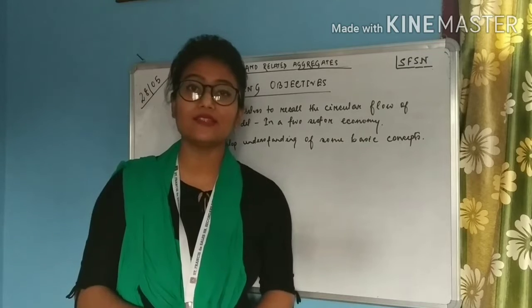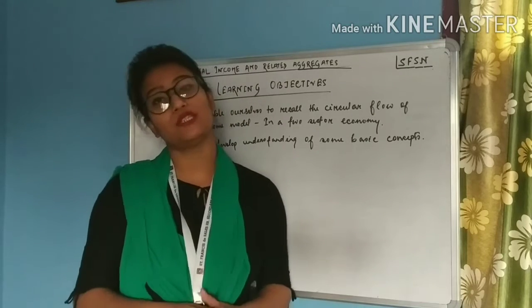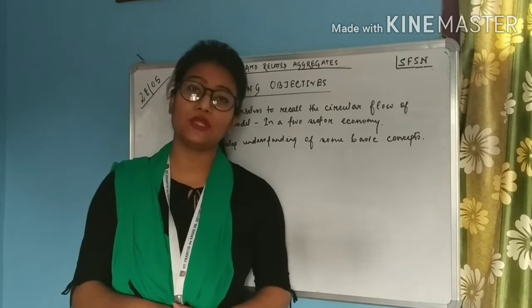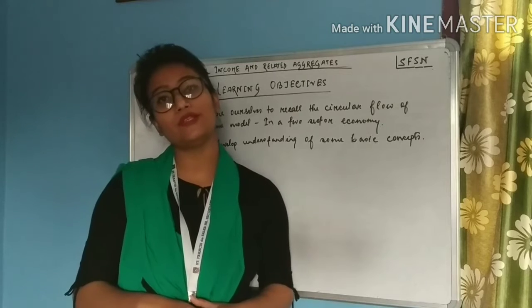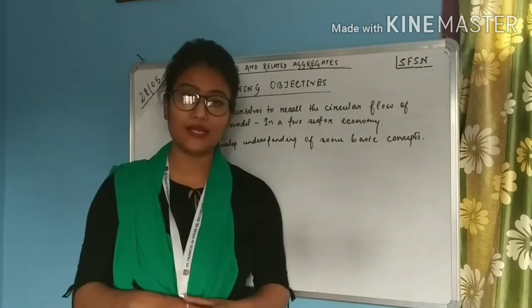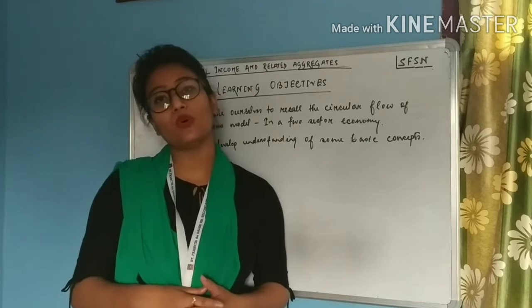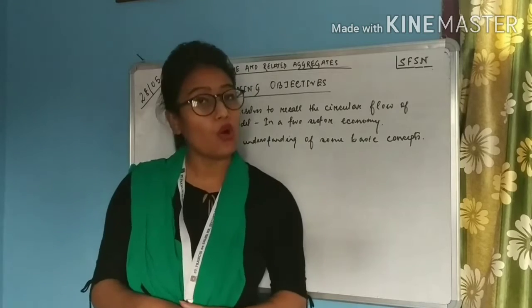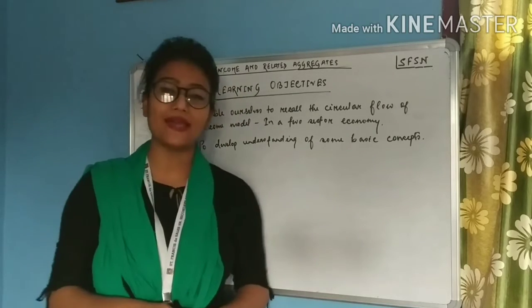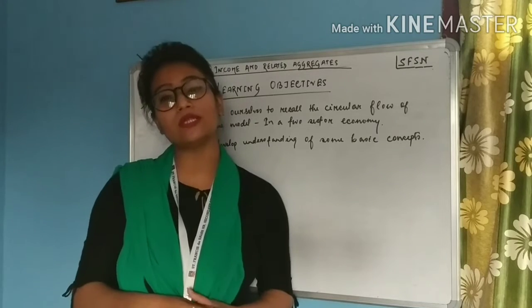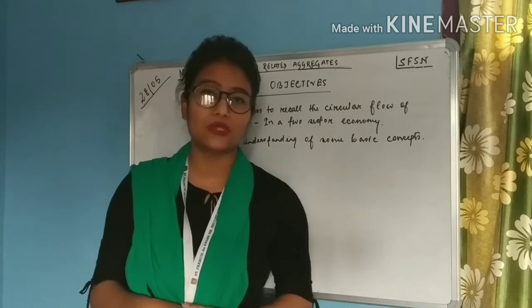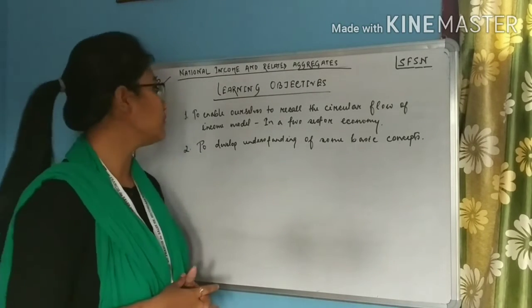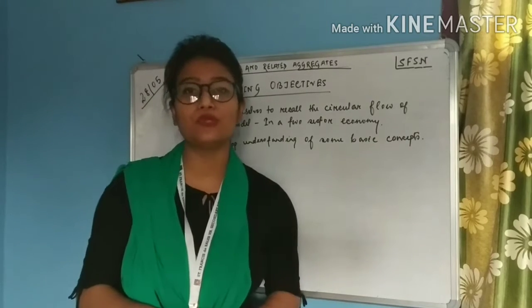Students, in our last class we completed the chapter Determination of Income and Employment. We even did our recapitulation of all the concepts related to excess demand and deficient demand in our last class. So, as already told, today we are about to continue with the remaining portion of the chapter National Income and Related Aggregates. So, students, the learning objective of today's class is to enable ourselves to recall the circular flow of income model in a two-sector economy.